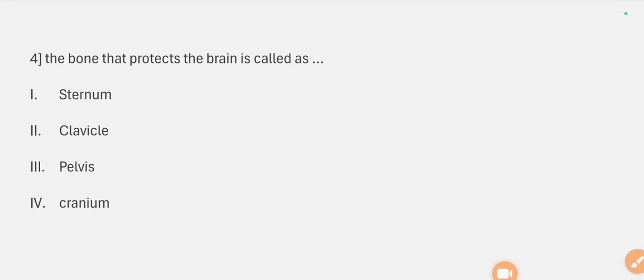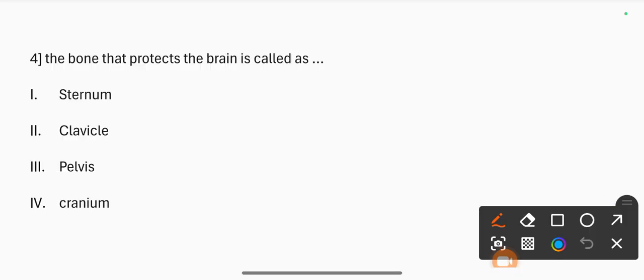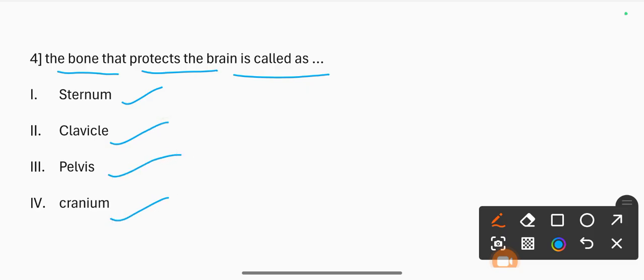Question number 4. The bone that protects the brain is called 1. Sternum. 2. Clavicle. 3. Pelvis. 4. Cranium. The correct option is cranium.